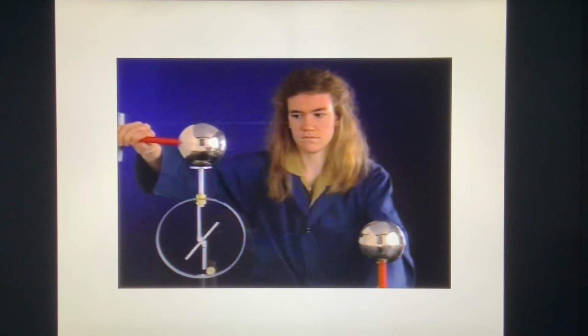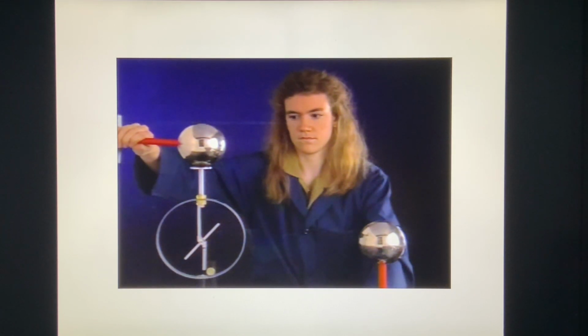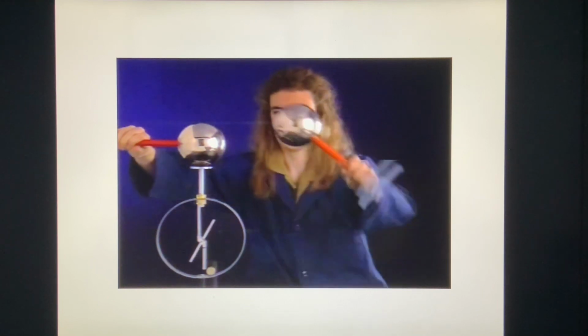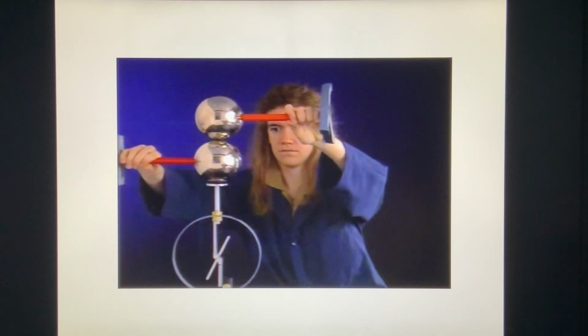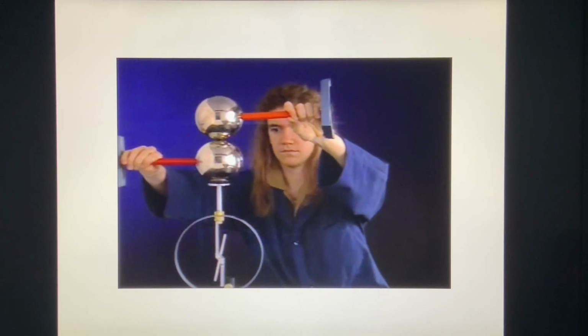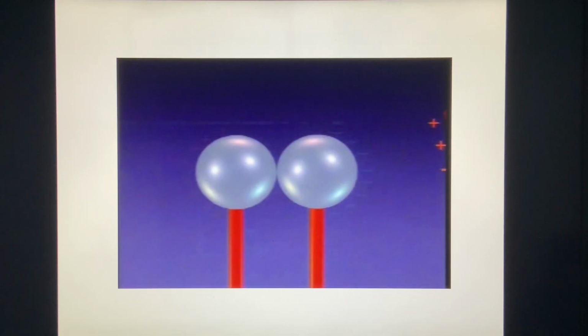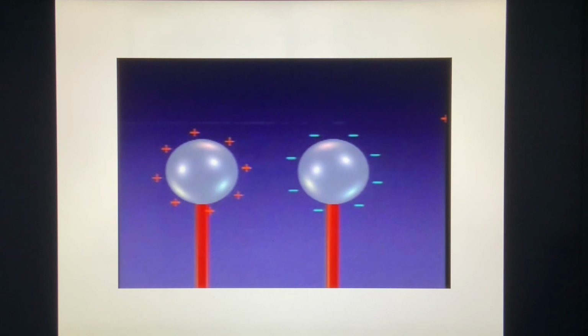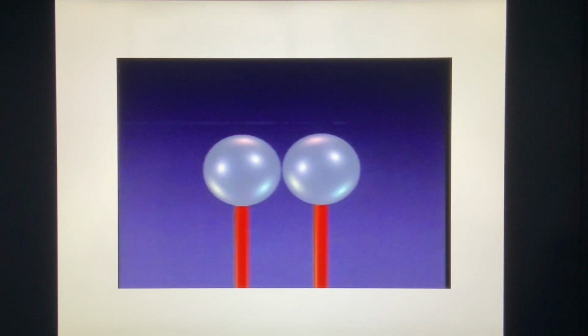When one of the spheres is touched to the electroscope, the scope deflects. What will happen if we touch the other sphere to the electroscope as well? The electroscope goes back to zero. The charges induced on the two spheres are equal and opposite. This animation shows how the charges develop on the two spheres as the charged rod is brought near.